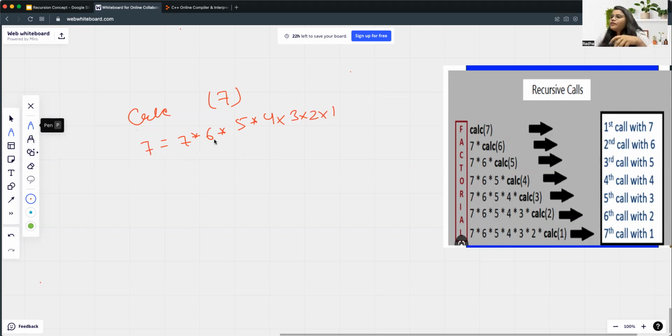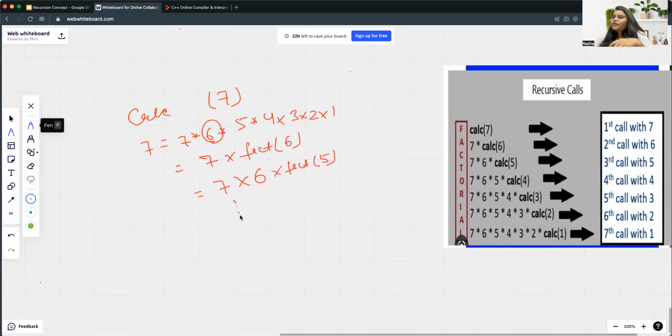So, if I give you the factorial of 6, then the only job left for you is to multiply 7 into the factorial of 6, right? And to get the factorial of 6, if I give you the factorial of 5, then simply you will do 6 into factorial of 5 and your job will be done, right?